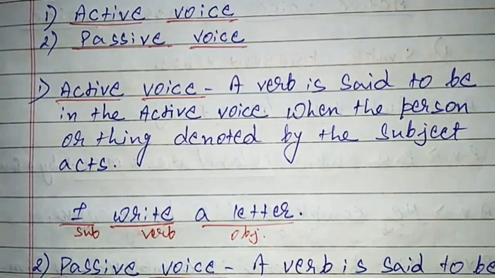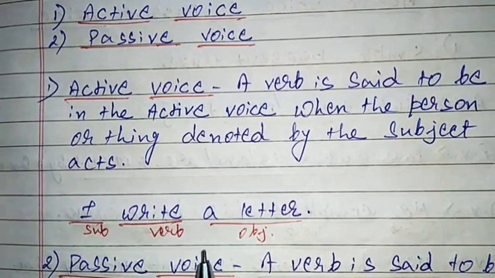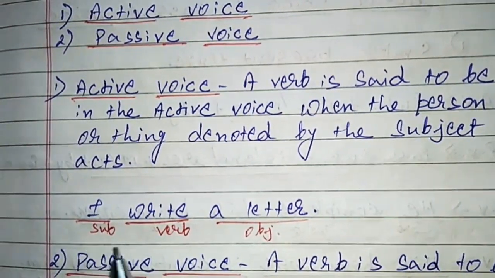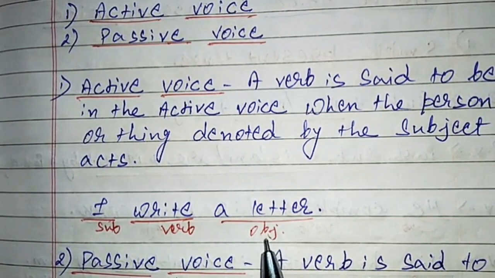I write a letter. I is the subject, write is the verb, and a letter is the object. So I is doing the action, writing a letter. I is the subject, write is the verb, and a letter is the object.